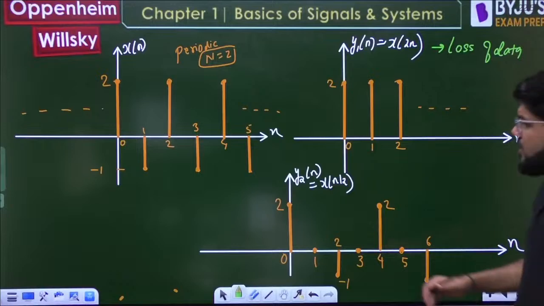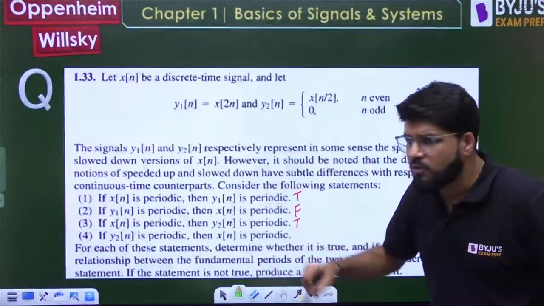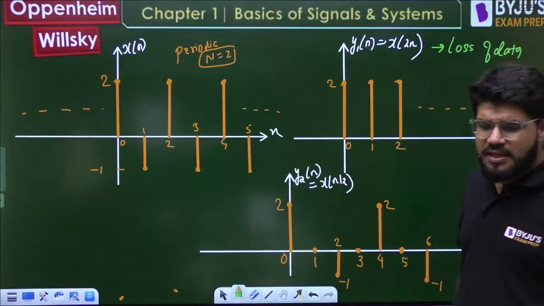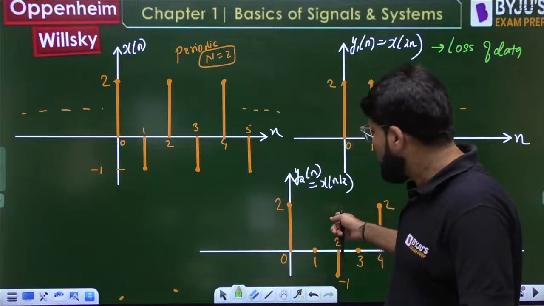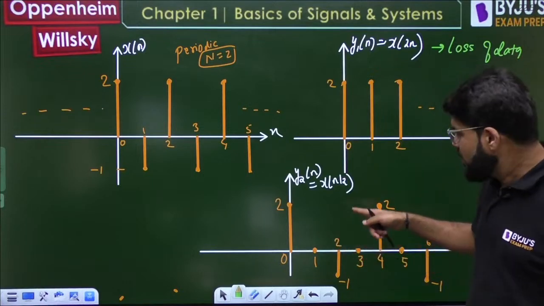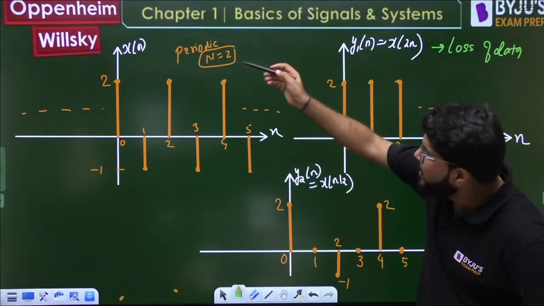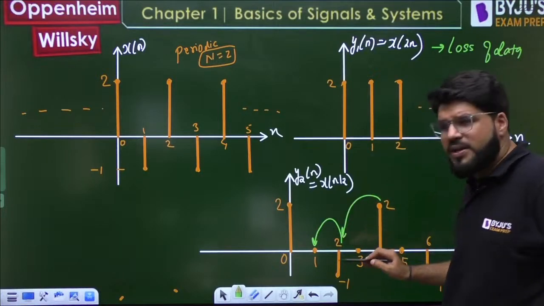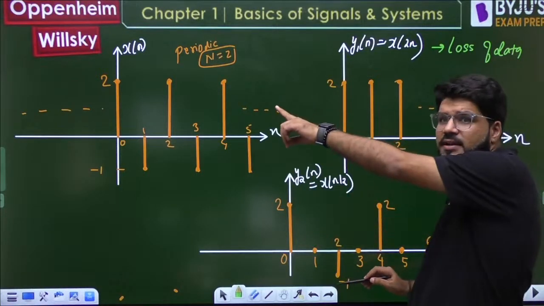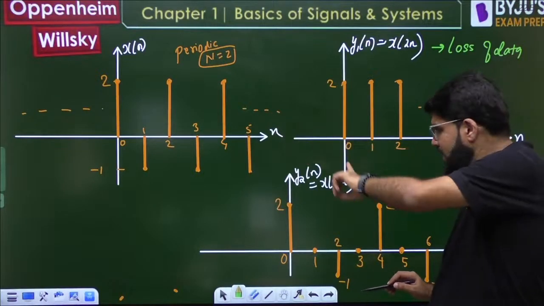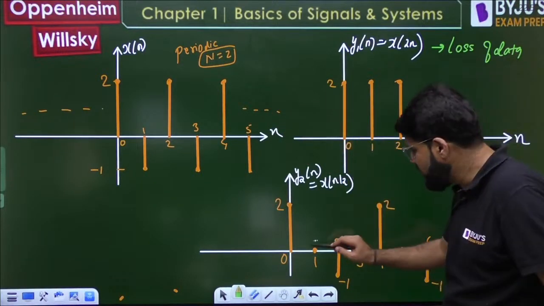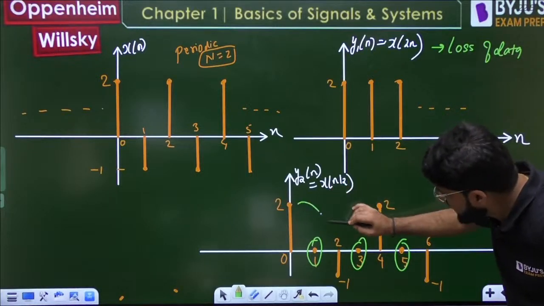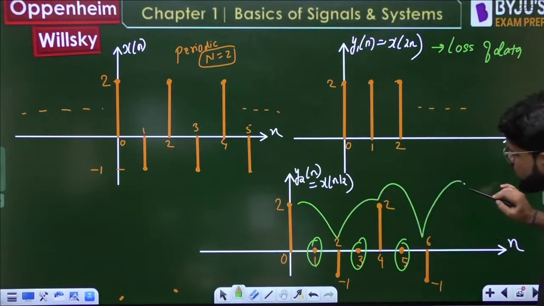Next is, if y2n is periodic, then what about xn? There is no loss of data here, there is only 0 padding. When you go back from the expanded to the regular form, only zeros will be lost. But periodicity is still there: 2, minus 1, 2, minus 1, 2, minus 1.